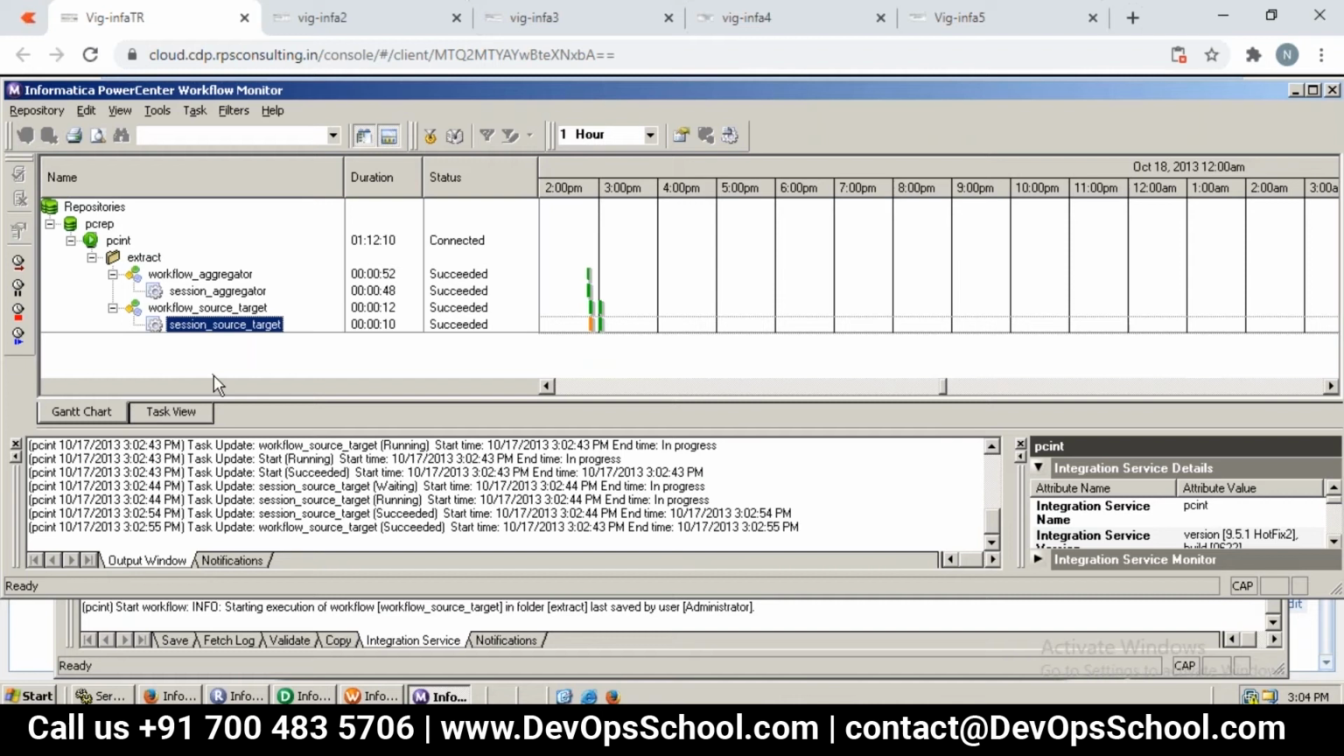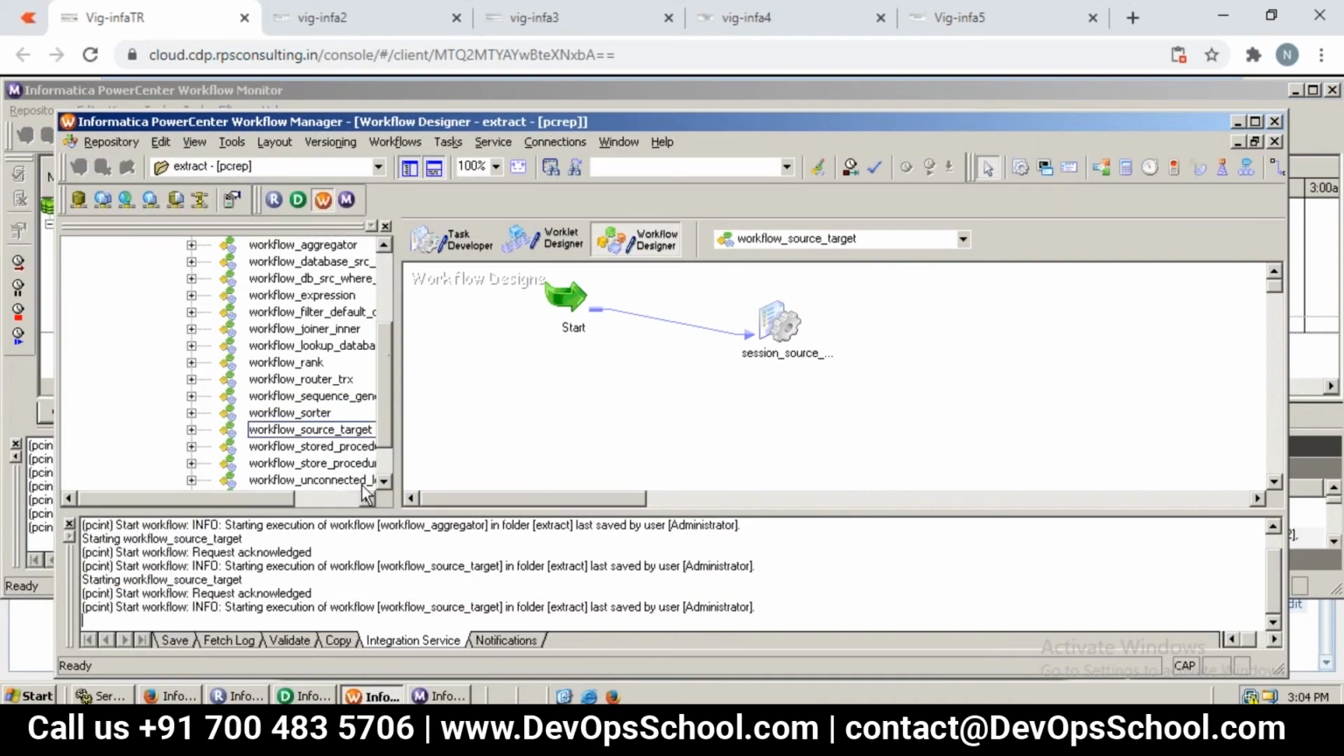So yes, now we know how to fix this particular source connection, right? So go to the workflow manager, open the session properties, and change it so that we can get it fixed. Yeah. So that's it. That is how to fix this particular simple problem, right?